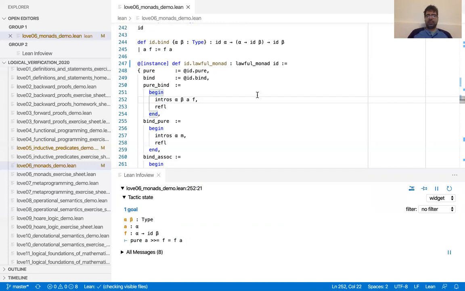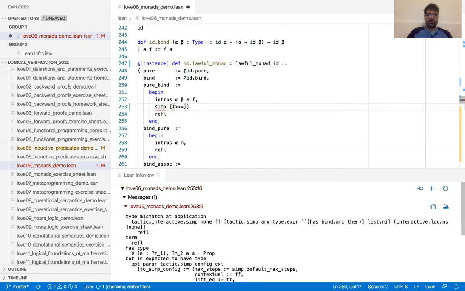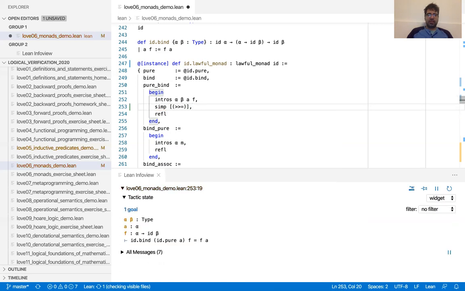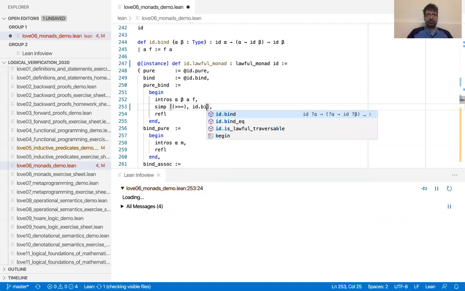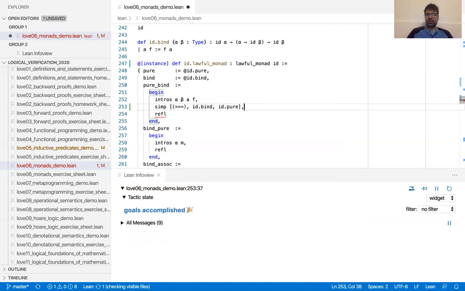And then we look at this and think, how are we going to prove that? Well, I'm feeling lucky, right? I mean, there's probably nothing going on here and it's going to be trivial. You just try REFL and it works. Or you say, well, let's try to unfold the definition of that operator. And the trick is to put it in parentheses. And then Lean is happy, and then we see ID bind and ID pure. So we could also unfold that. Right? And then we're done.